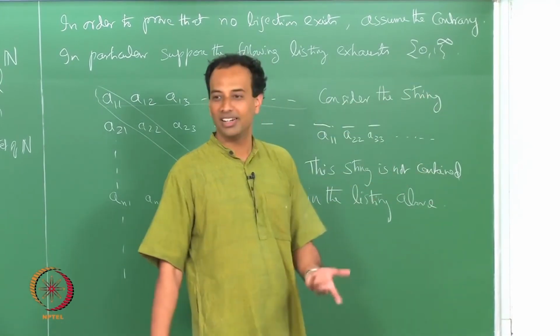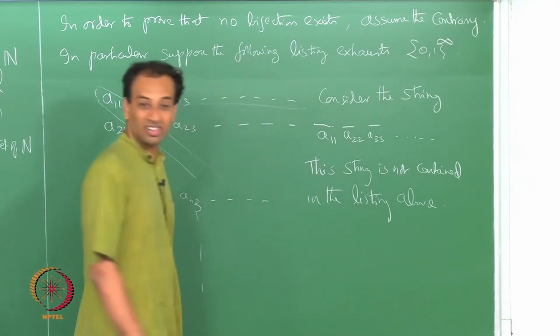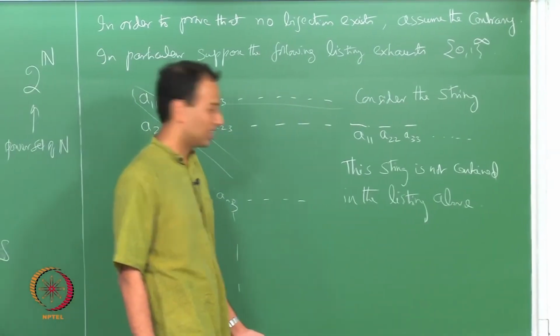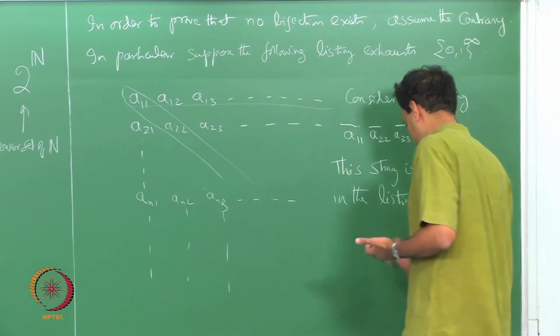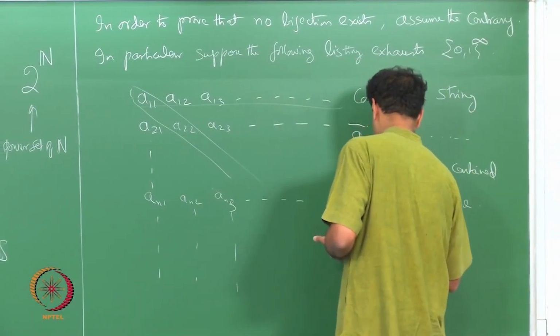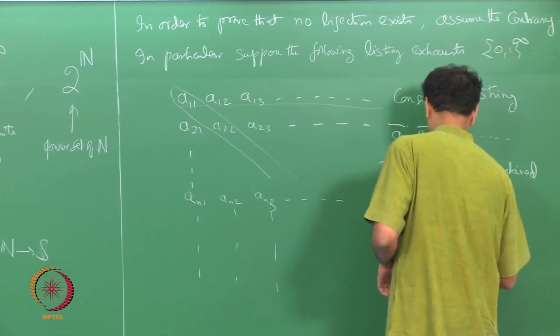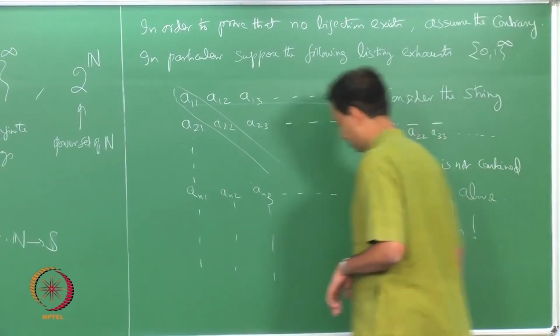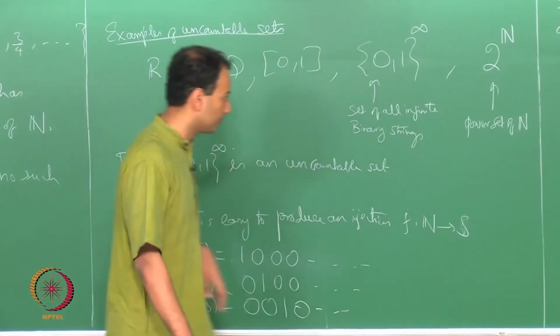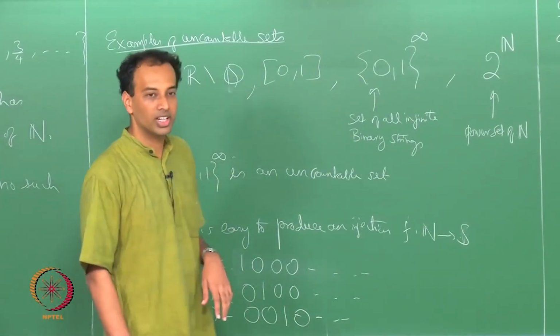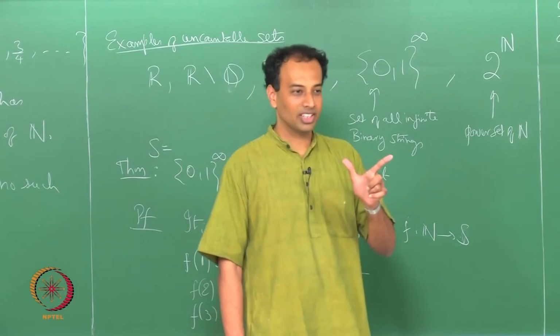So, it cannot be contained in any of the positions here, right. So, this is a contradiction. Therefore, we conclude that no bijection can possibly exist.